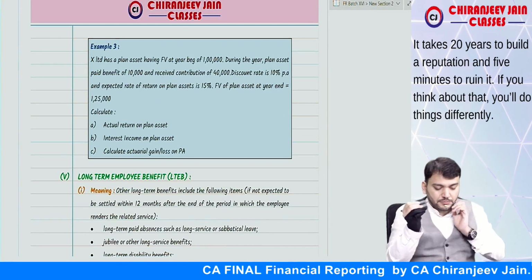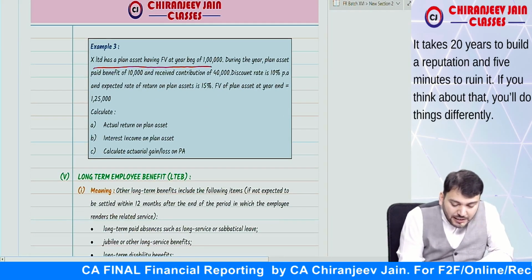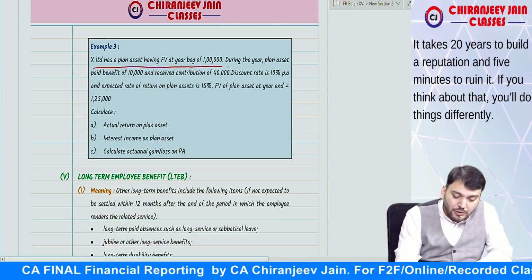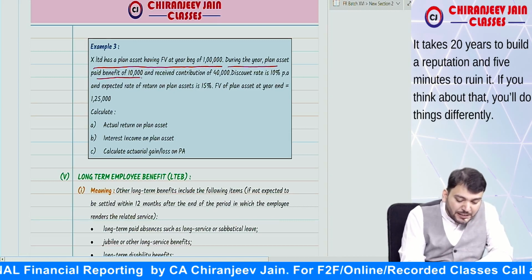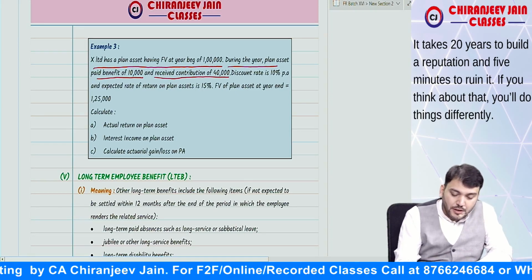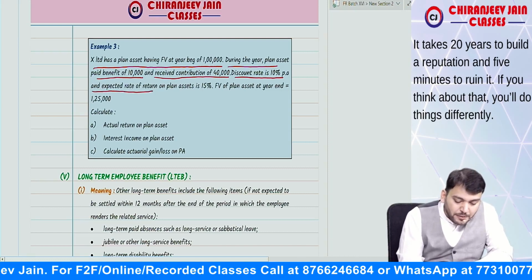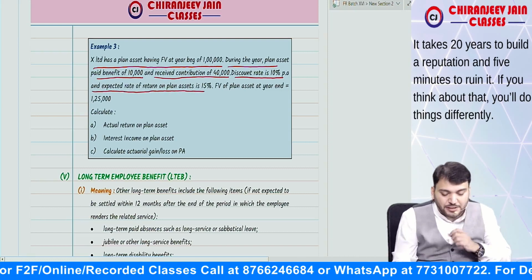Example number 3. X Limited has a plan asset having fair value at the year beginning of 1 lakh. During the year, plan asset paid benefit of 10,000 and received contribution of rupees 40,000. Discount rate is 10% per annum. Expected rate of return on plan asset is 15%.